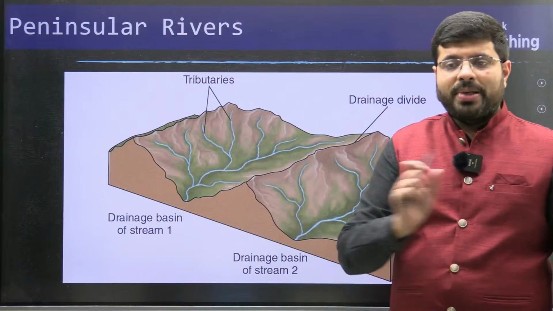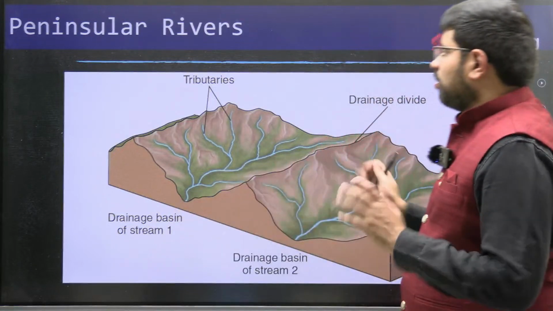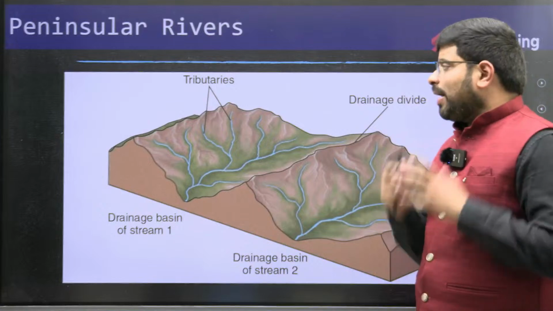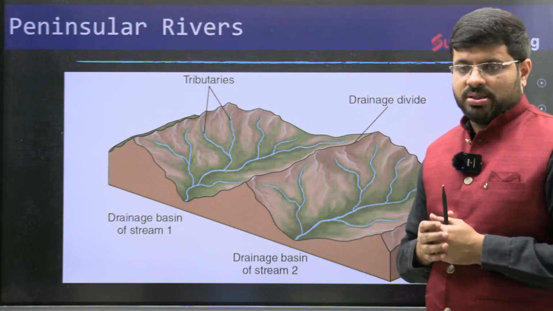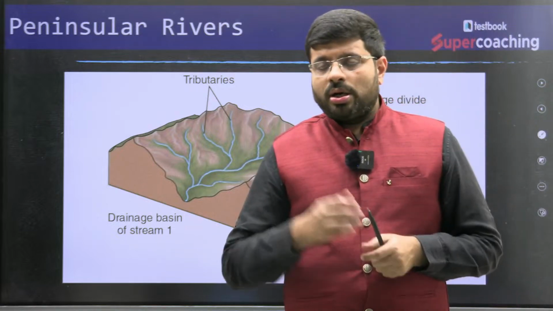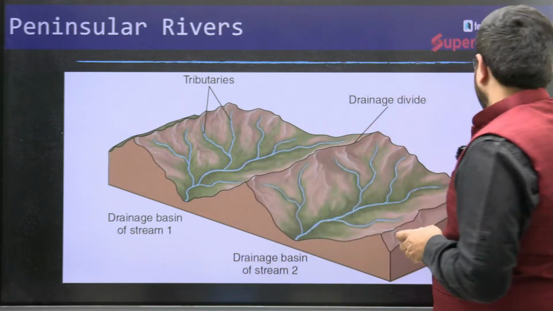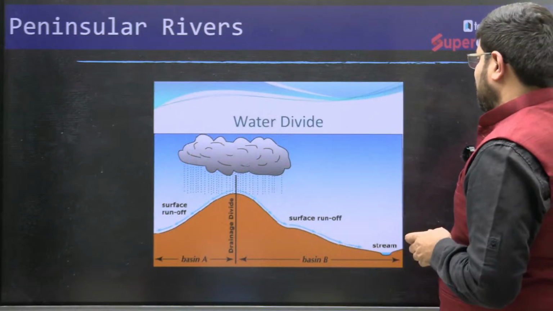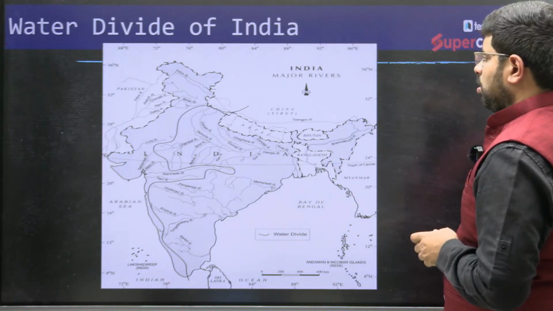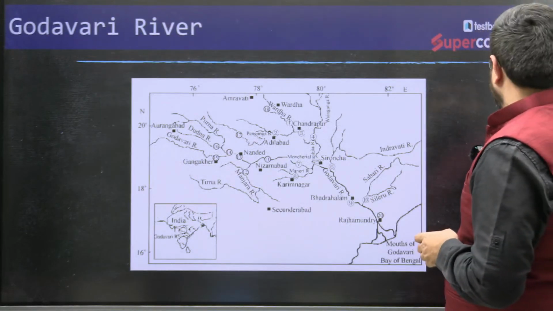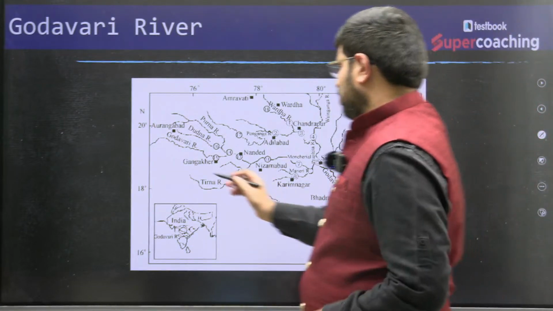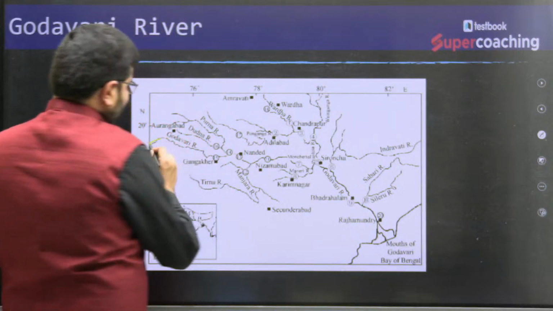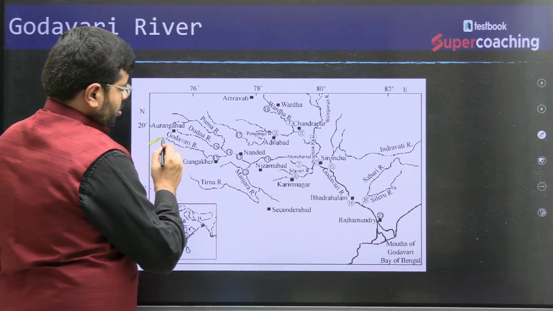That is the base. Now this is the background of a river system. So why are you learning about this? What is the significance of understanding catchment areas? For example, when you talk about a river system like the Godavari river system, let me tell you this. You can see there is a river called Godavari. This is the main river Godavari. It originates from Trimbakeshwar, Nashik, right?